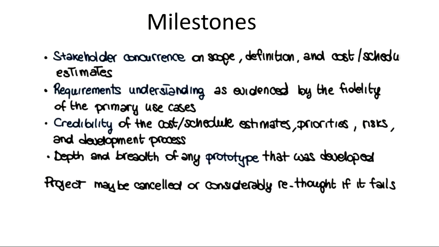Then these are your milestones: everyone should agree on the requirement analysis which has been done. The primary use cases should be created and everyone should be okay with that also. Your cost and schedule estimates, whatever you have estimated as your project cost, everyone should agree on that, and it should also be legible and credible.